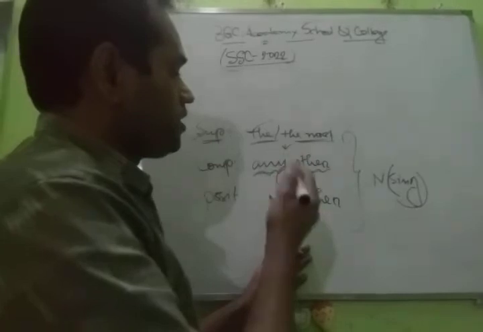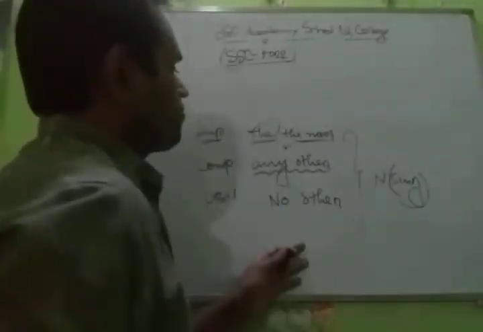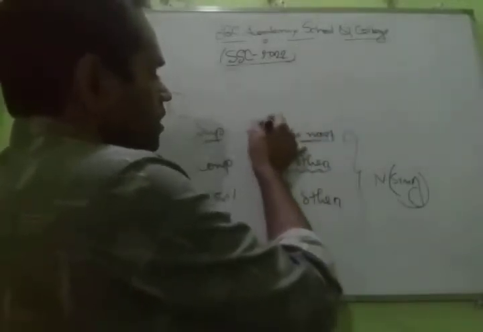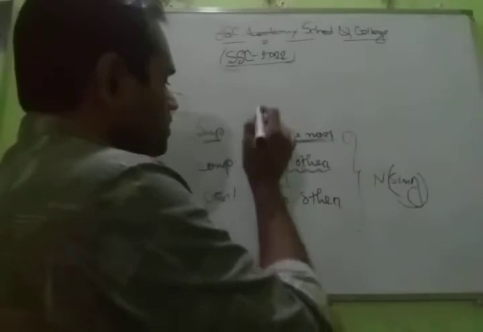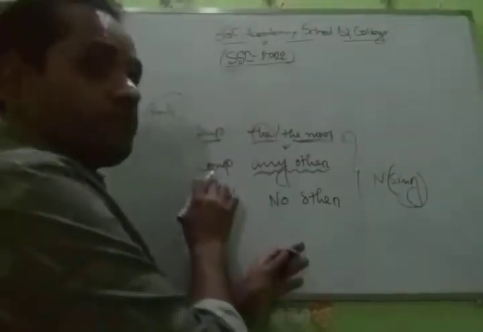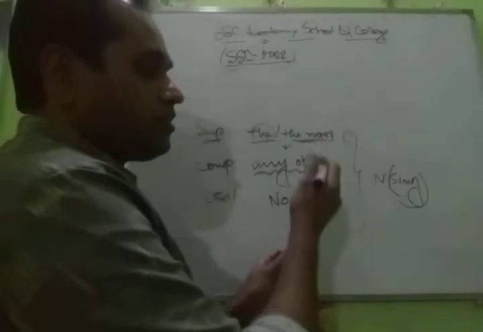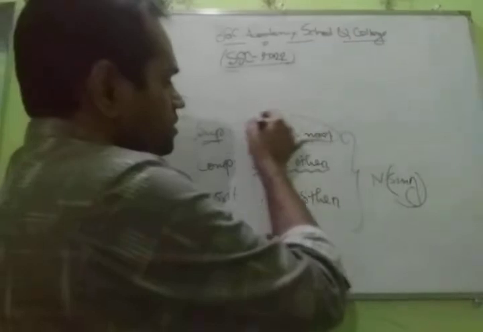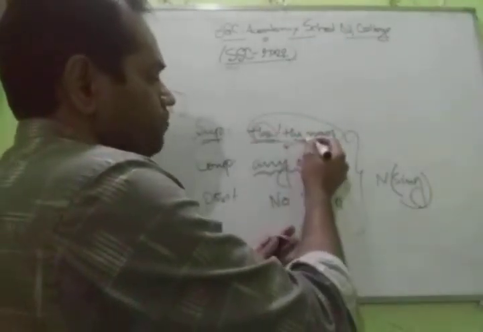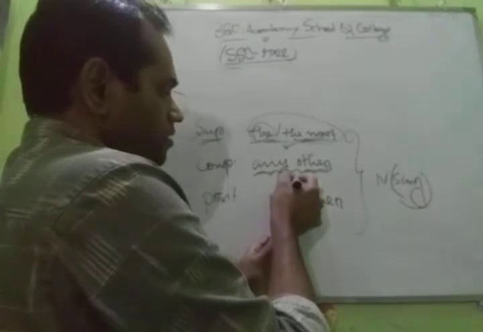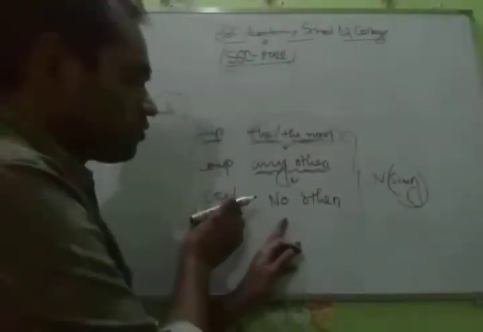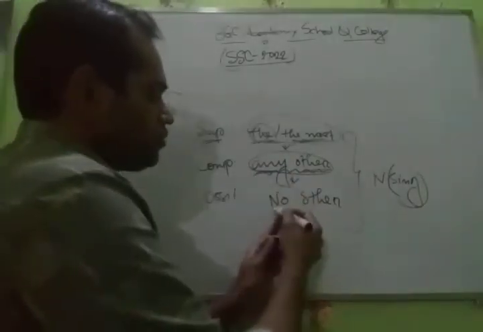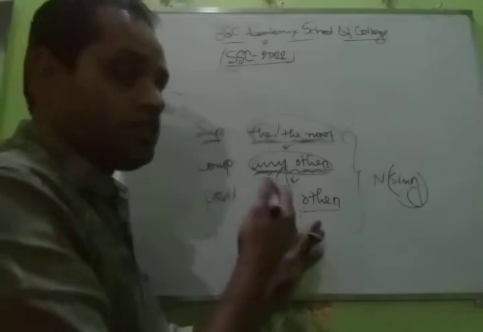আমি আবার টপিকটা আলোচনা করতেছি, superlative. In the superlative, we get "the" or "the most." If you want to convert this line to comparative degree, instead of this word or phrase, we have to use "any other." To convert to positive degree, instead of "any other," we have to use "no other."